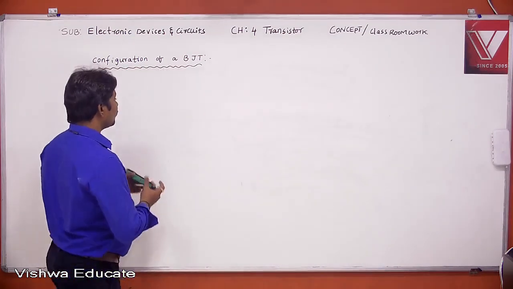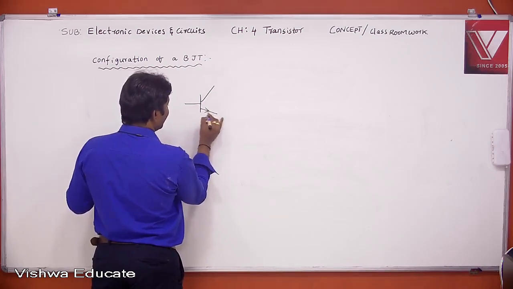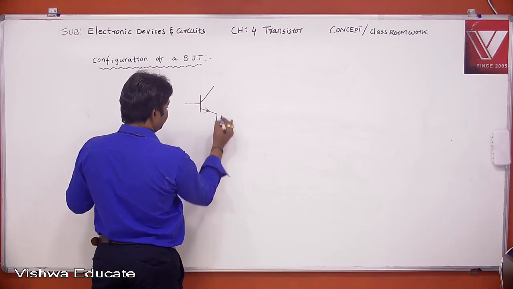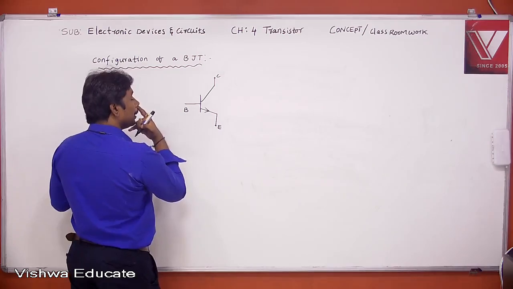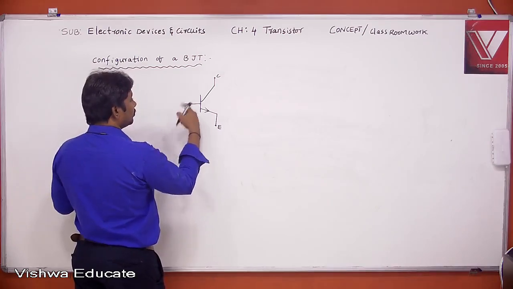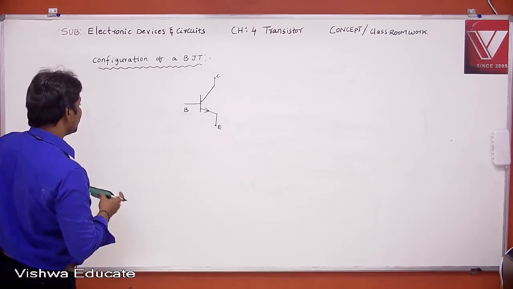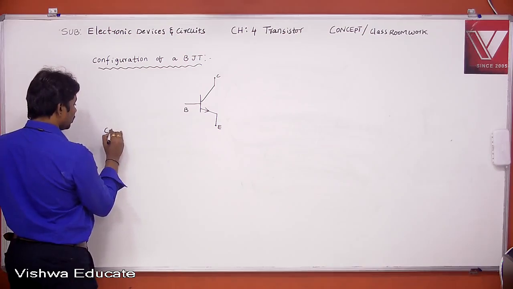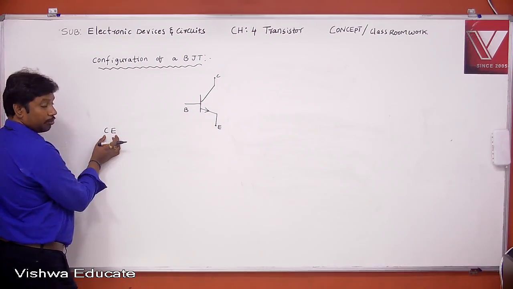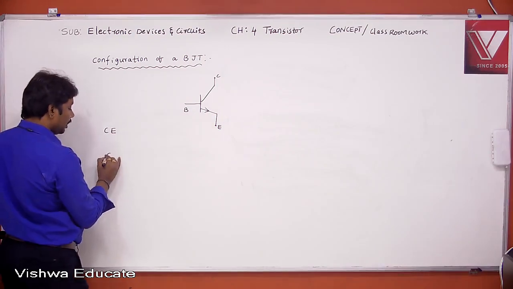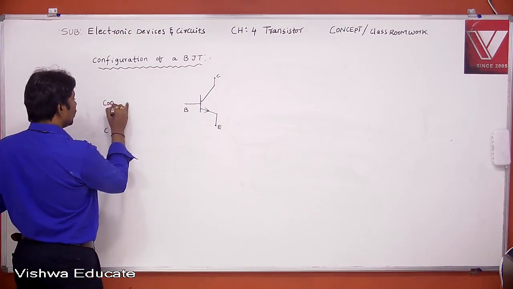See here, first of all I am drawing the BJT. It has three terminals: emitter, collector and base. Depending on the connection of terminals, the BJT can be configured in three ways. One is common emitter, in short form CE, and then common collector and common base.